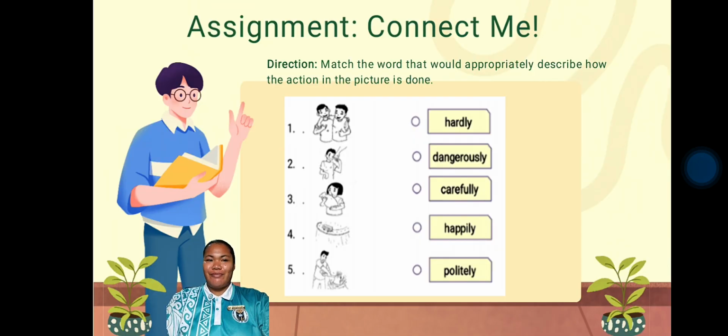Now, before we end our lesson, here's your assignment. Connect me. The directions: watch the word that would appropriately describe how the action in the picture is done.